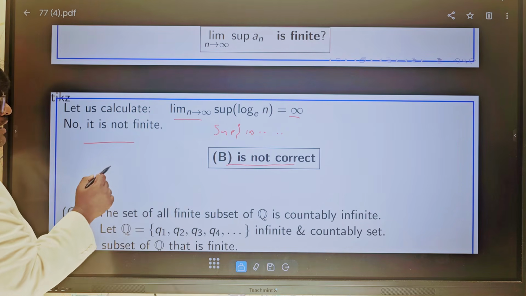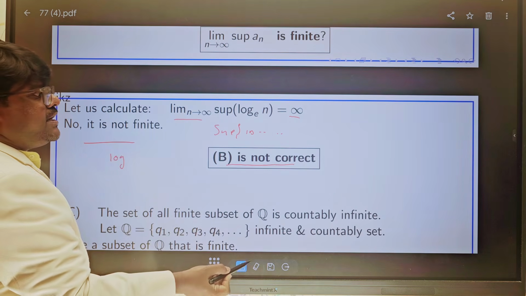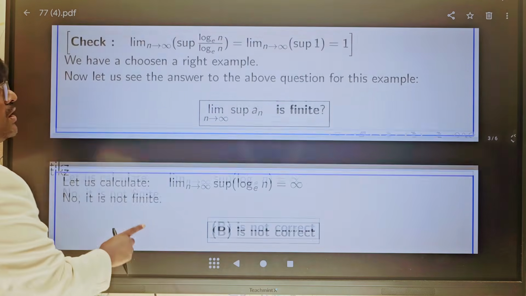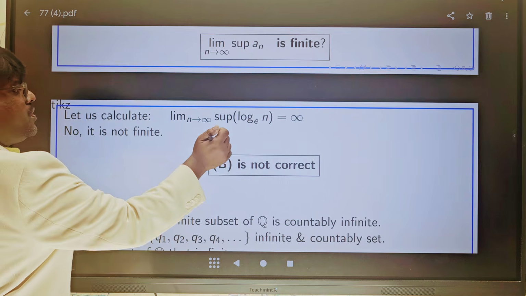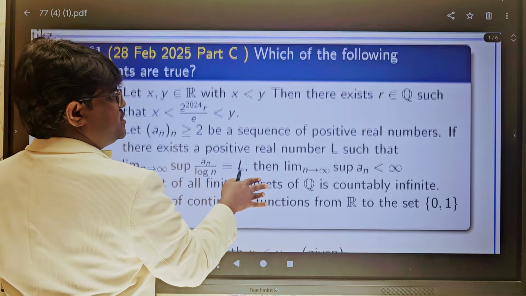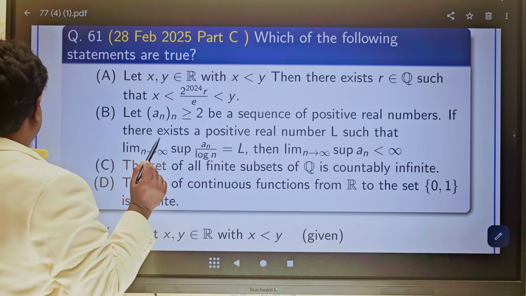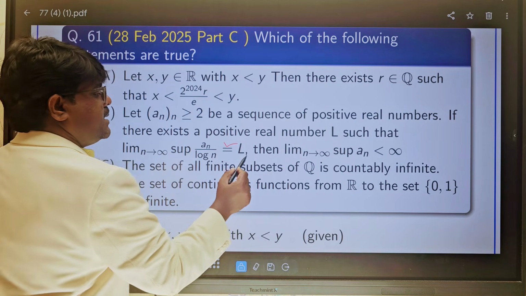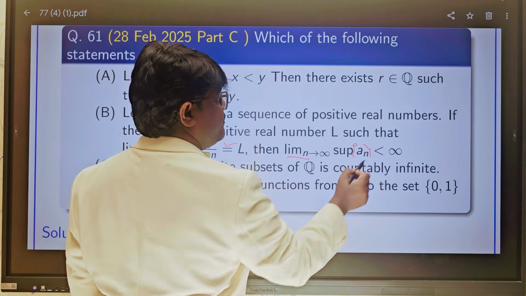Why is B not correct? We have taken a suitable example, that is logarithmic. From the second term it is a positive value, but it satisfies only these conditions. This condition it fails, because they told us that under this condition it should be less than infinity. You can see here, if this condition holds, then the limit as n tends to infinity of the supremum of the sequence a_n is less than infinity.